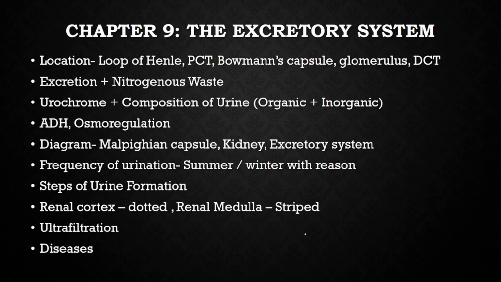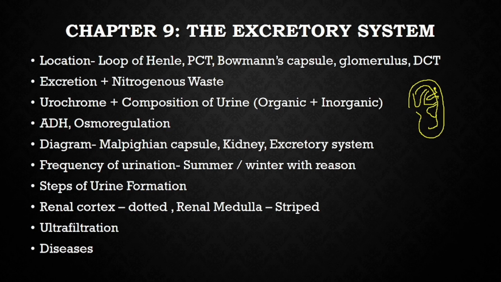Next chapter, excretory system. The location of these things is important. Loop of Henle, PCT, the Bowman's capsule, glomerulus, DCT. These are all parts of the nephron. If you remember your kidney, you know that there is a renal capsule, renal cortex, followed by the medulla region, right? So the Bowman's capsule, the PCT, the DCT are present in the cortex, and the loop of Henle is present in the renal medulla.